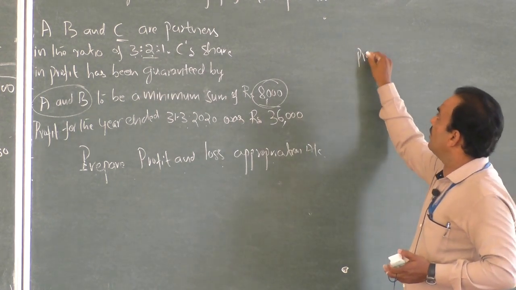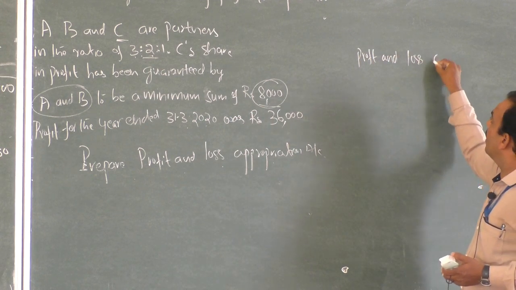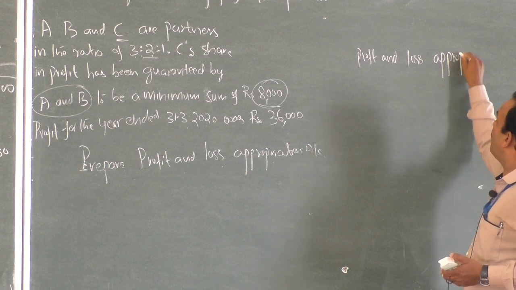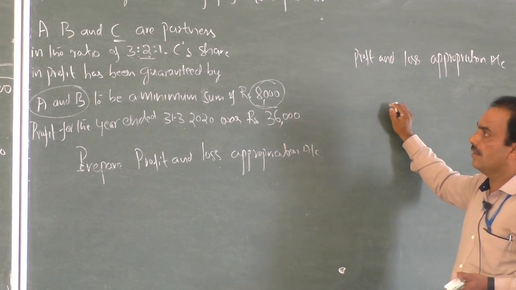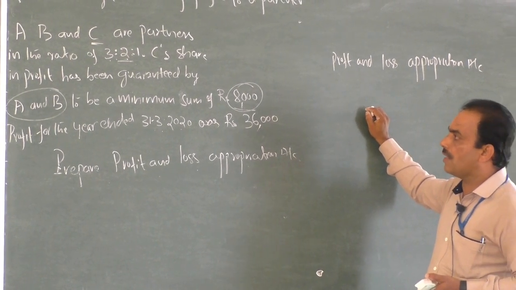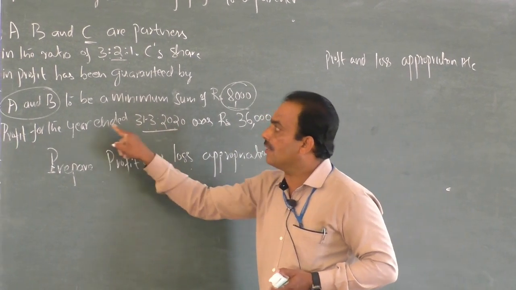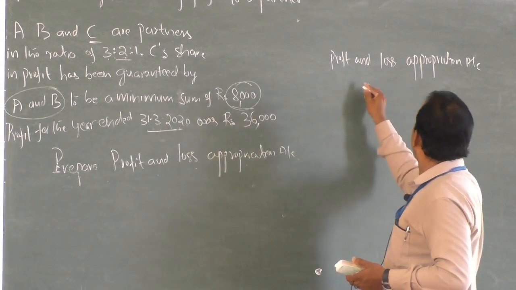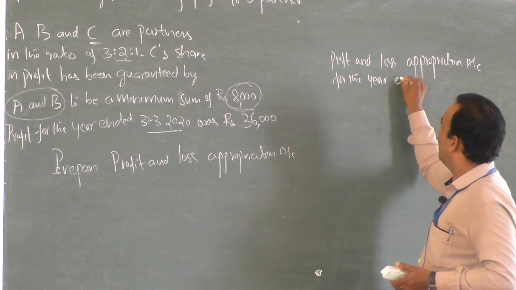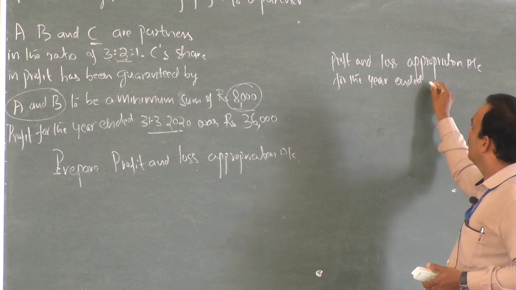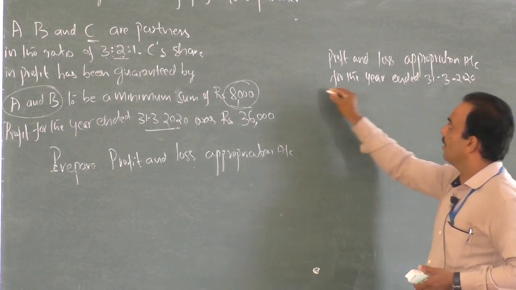Yes, profit and loss appropriation account, profit and loss appropriation account for the year. They said the year is given, okay: account for the year ended 31st March 2020.